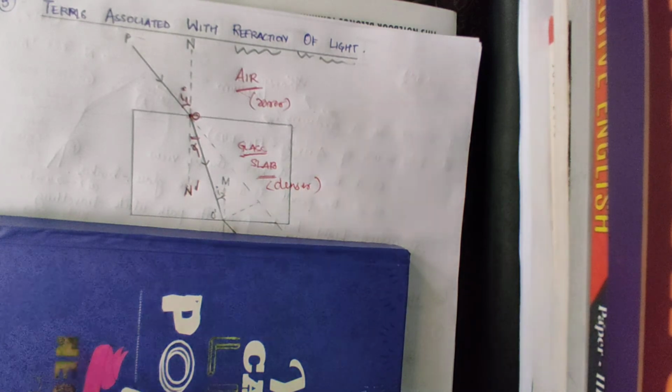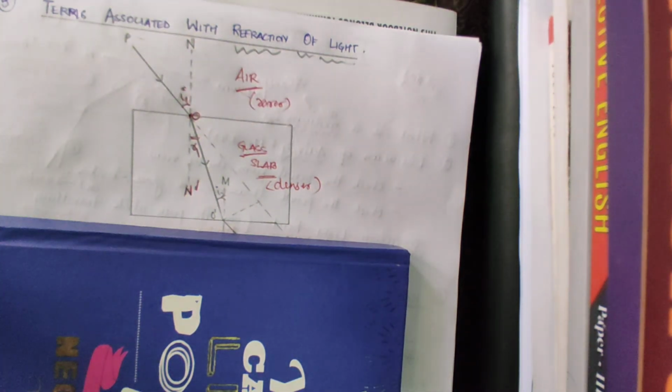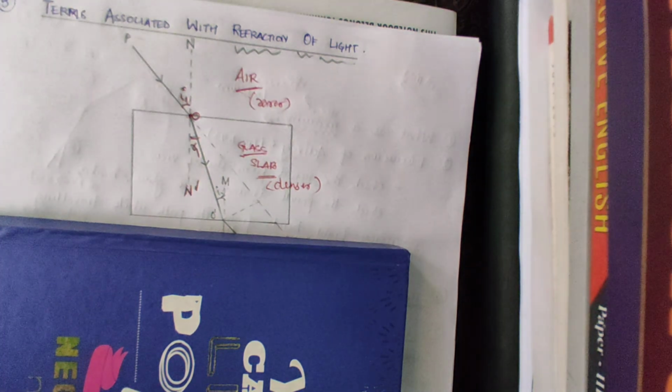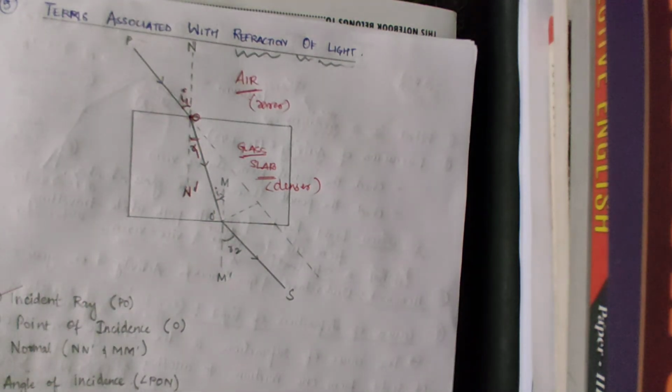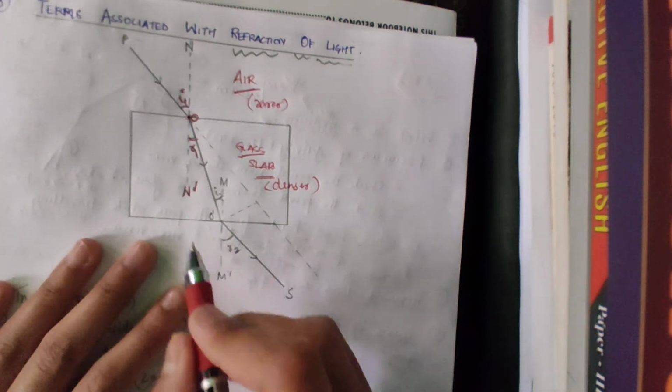Then the most important term, and a new term, is the emergent ray. This is a very new term. Now I will show you the resulting diagram. Emergent ray, so listen carefully. What is an emergent ray? A ray of light which emerges out from another optical medium into the original optical medium.